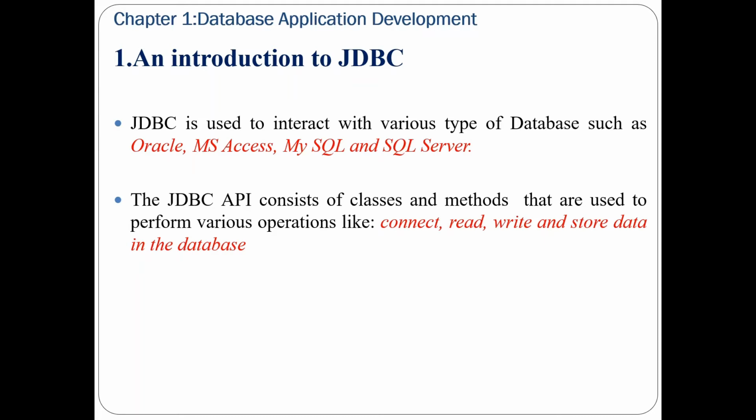It means we can develop an application on one system and it can be run on any other system because of the platform independent interface.